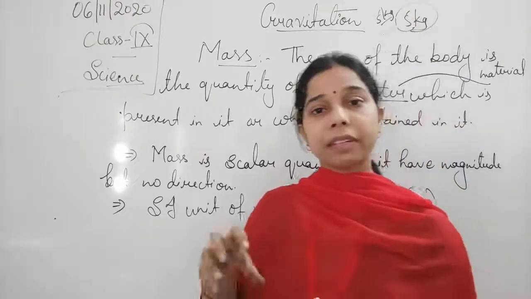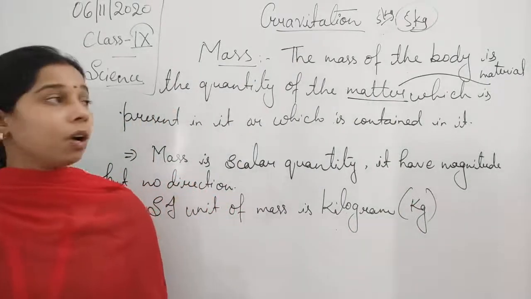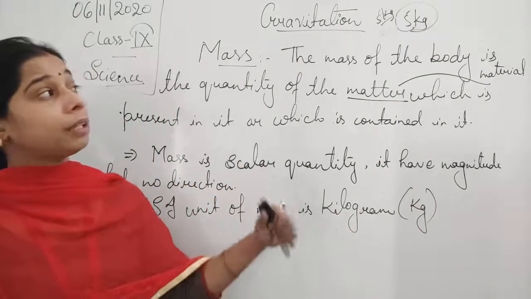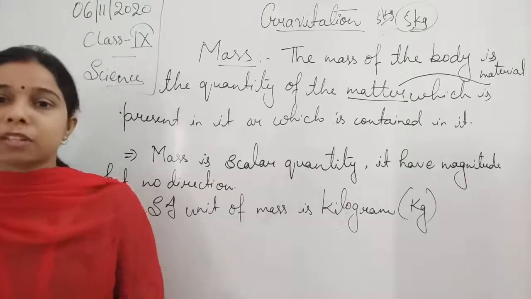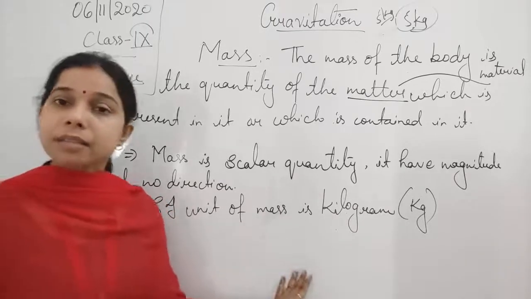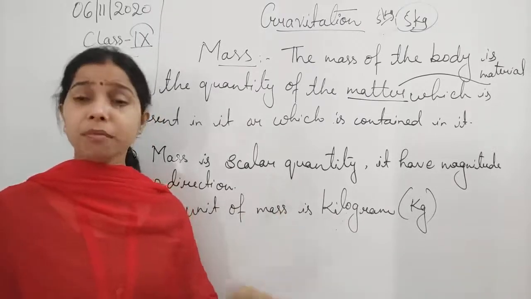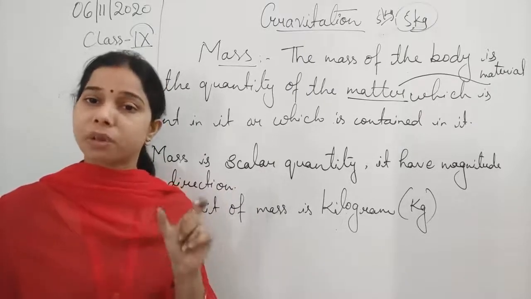Or if we take this object and keep it on the moon, what will be the mass of the object there? You will be confused that maybe the mass changed since there is no atmosphere. No student, mass remains constant. Whenever you take it, it will always remain the same.